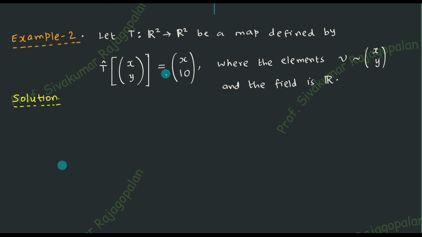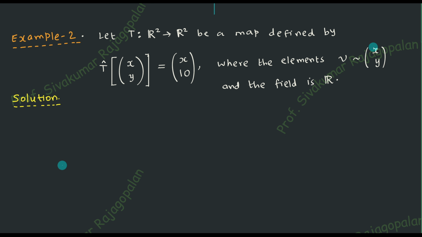Now, this being the situation, can you tell whether the operator is linear or not? So the question is: determine whether the given operator capital T is a linear operator or not. That is the question, wherein you are unable to see the operator itself. And this is quite a standard thing. An element in the vector space will be represented by small letter v. Small letter v means an element in the vector space. Capital letter V means the vector space itself, the set of all elements. So small letter v means only one element in the vector space.